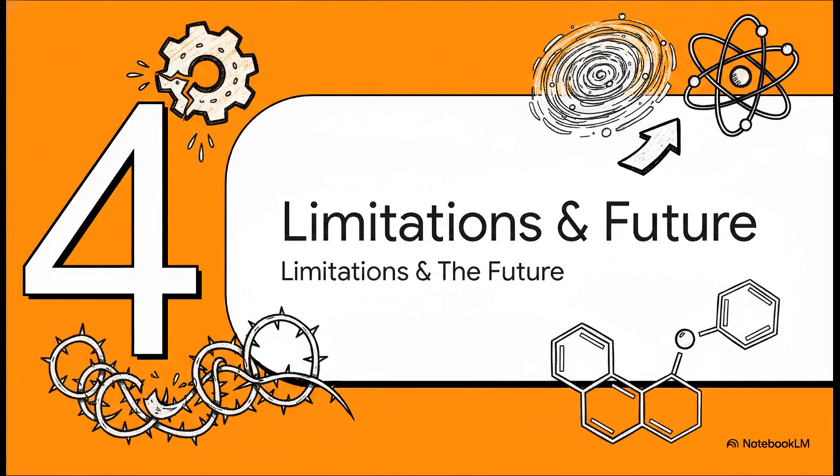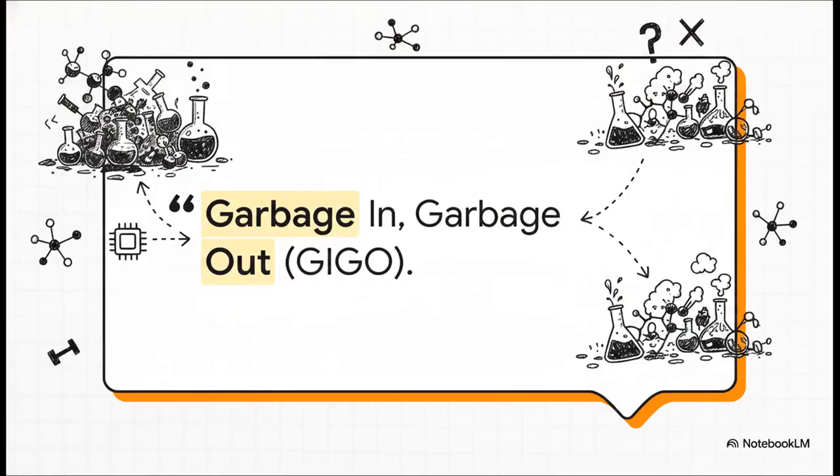Which brings us to our final part, Section 4, Limitations and the Future. Now, we have to stay grounded here. The old golden rule of computer science absolutely applies to chemistry. Garbage in, garbage out. Data is the foundation. If you feed an AI model poor quality, inaccurate chemical data, it is going to give you poor, completely unusable predictions right back. The AI is truly only as good as the experimental data it was trained on.